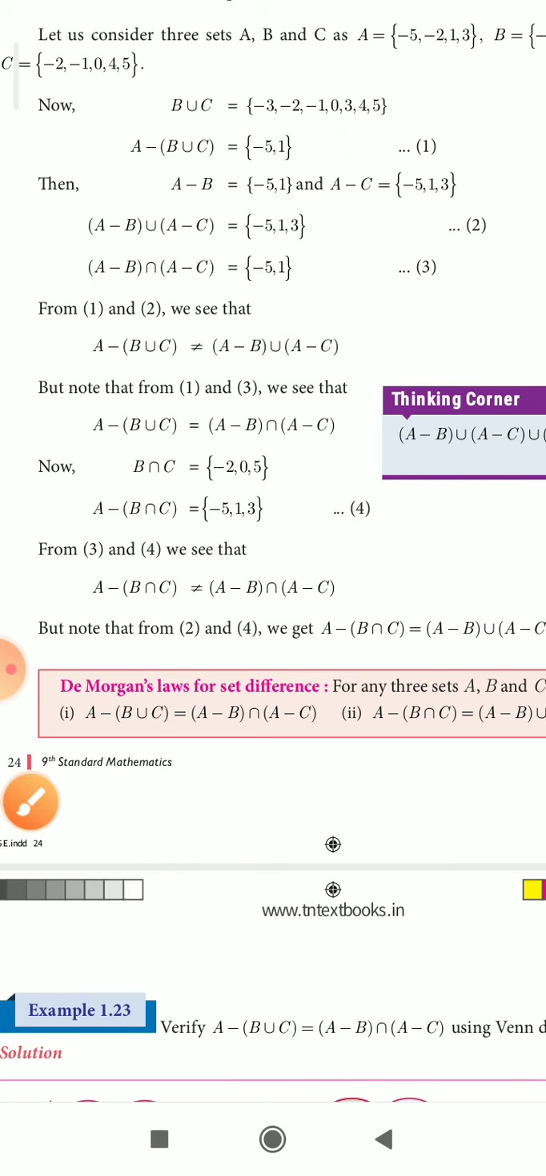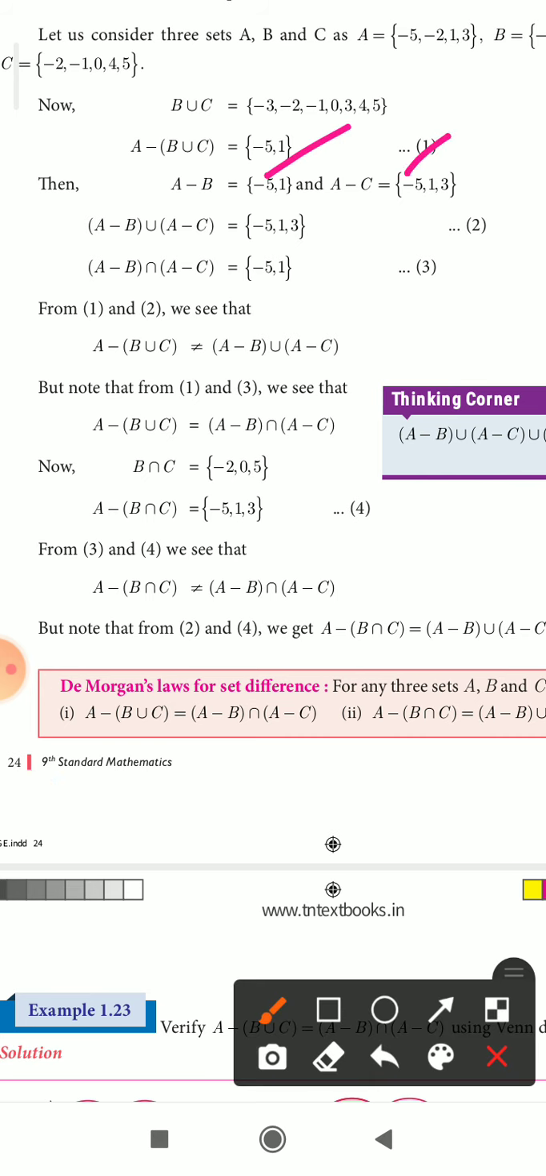The remaining one element, write 3. Then what is A minus B intersection A minus C? Find it. The common elements in these two sets, A minus B and A minus C, are minus 5 and 1. Okay, minus 5 comma 1. Mark it as equation number 3. The earlier union value is 2.